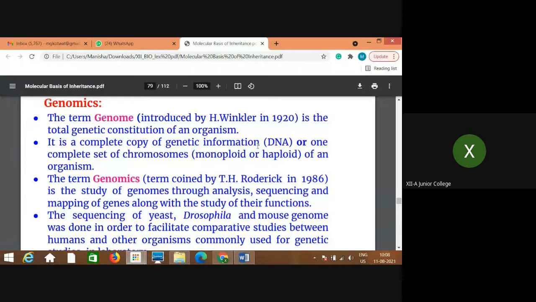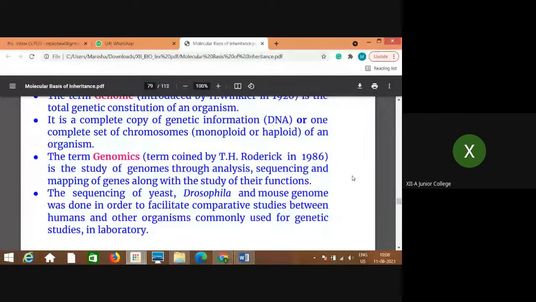The sequencing of yeast, Drosophila, and mouse genomes was done in order to facilitate comparative studies between humans and other organisms commonly used for genetic studies in laboratory.